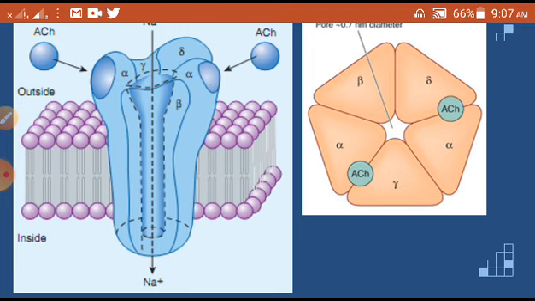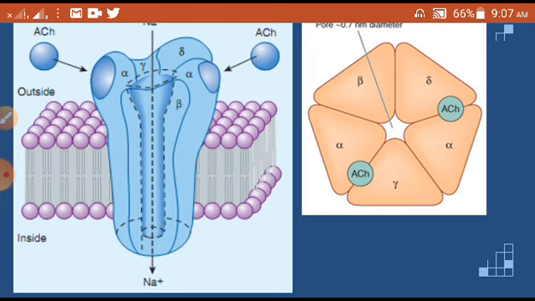In rapid synaptic signaling between nerve cells and other electrically excitable target cells, for example nerves and muscles, these receptors are present. These channels are all built from homologous polypeptide subunits, which assemble as a pentamer. If you see the structure, it looks like a pentamer structure, right.